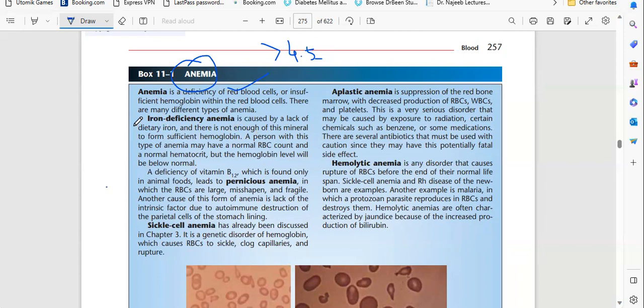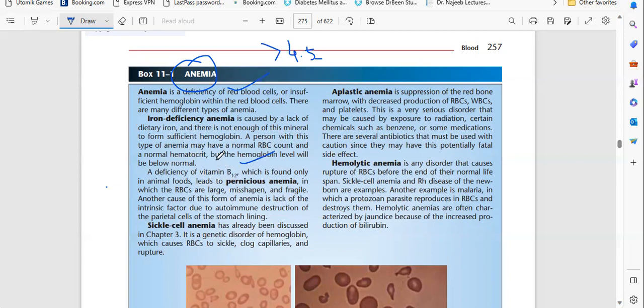So we are unable to take the iron diet properly, and that's the reason the person develops iron deficiency anemia. A person with this type of anemia may have a normal RBC count and normal hematocrit, but the hemoglobin level will be below normal. So here we will see a low amount of hemoglobin.